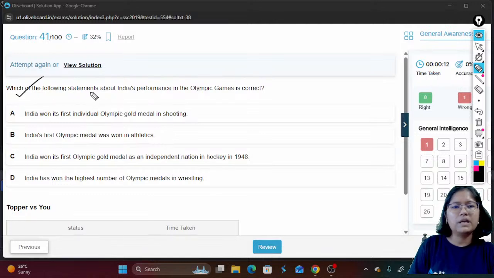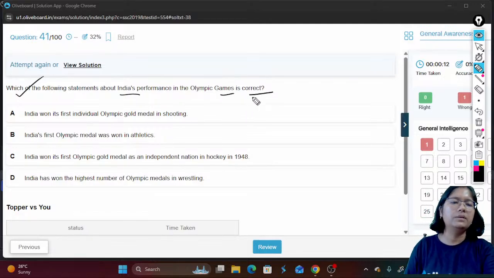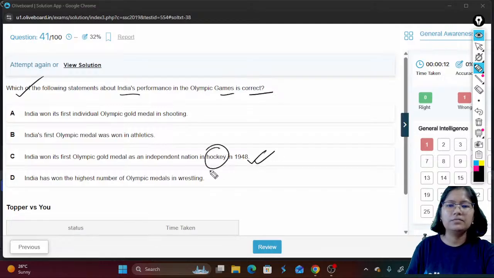Which of the following statements about India's performance in the Olympic Games is correct? Let us look at the statements. India won its first Olympic medal in shooting. India's first Olympic medal was won in athletics. India won first Olympic medal as an independent nation in hockey in 1948.